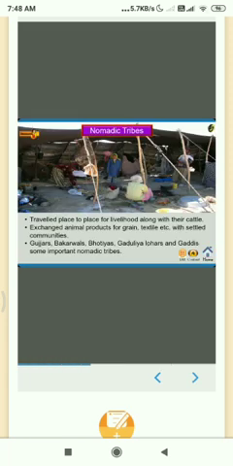Nomadic tribes. Nomadic tribes can be defined as the tribal groups that travel from one place to another for the purpose of livelihood. They traveled along with their cattle. They exchanged animal products for grain, textile, etc. with settled communities. Gujars, Bakarwals, Bhotias, Gadulia, Lohars, and Gatis are some of the important nomadic tribes.